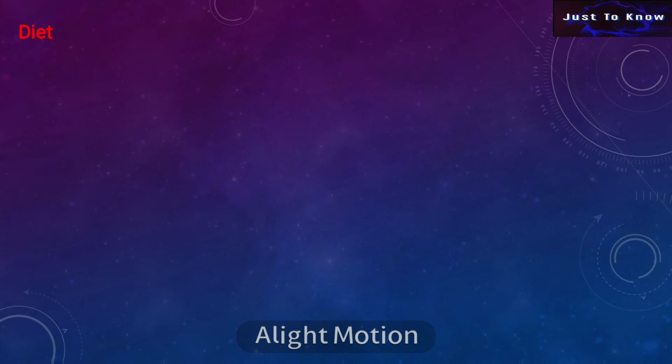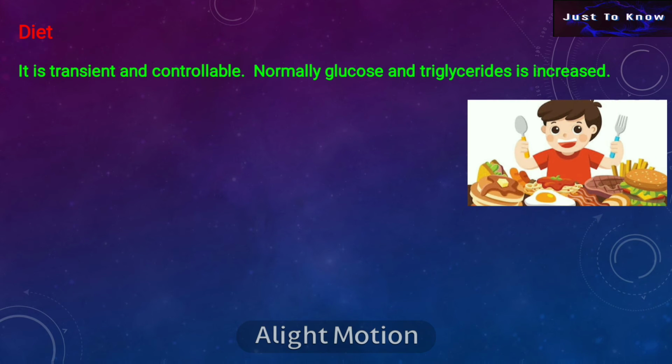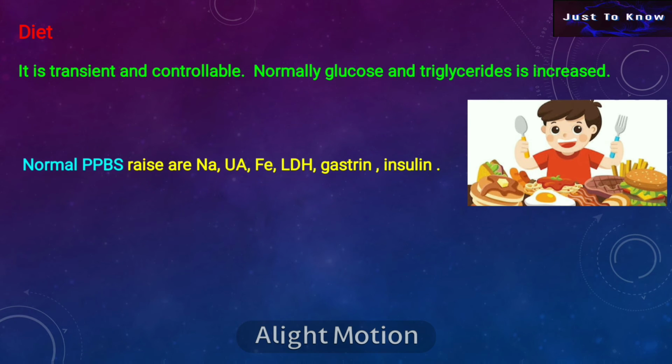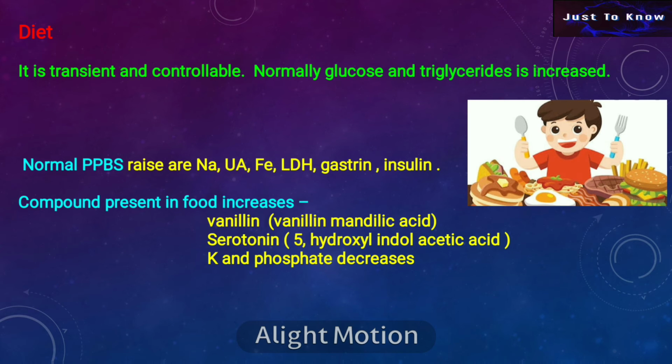Next one is diet. It is transient and controllable. Normal glucose and triglyceride are increased after intake of food. Postprandial blood sugar raises sodium, uric acid, iron, LDH, gastrin, and insulin. Compounds present in the food that increase are vanillin, vanillylmandelic acid, serotonin, 5-hydroxyindole acetic acid, and potassium and phosphate usually decrease.